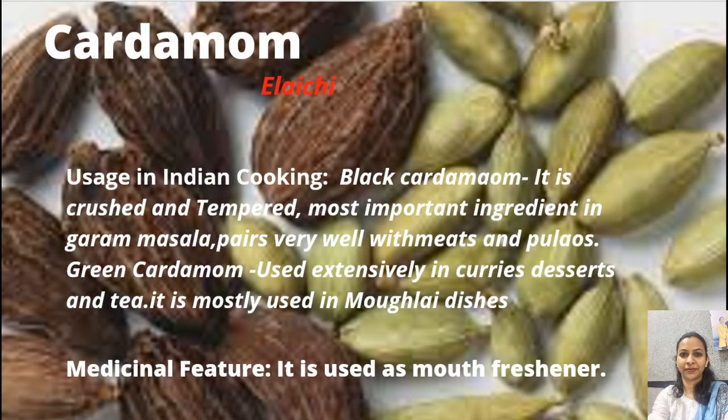Cardamom comes in two forms, that is green cardamom and black cardamom. Both are used as khada masalas as well as they are used in powdered forms. They are also important ingredient in garam masala, and its medicinal feature is that it is used as mouth fresheners. Green elaichi is also used in many of the desserts, Indian desserts.